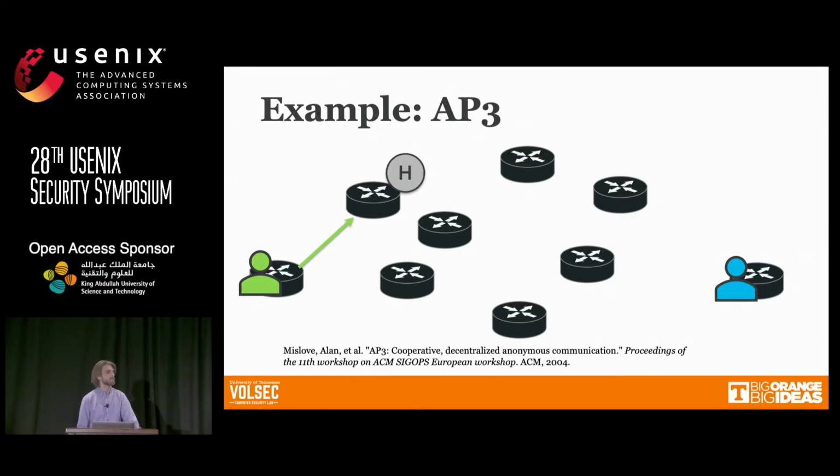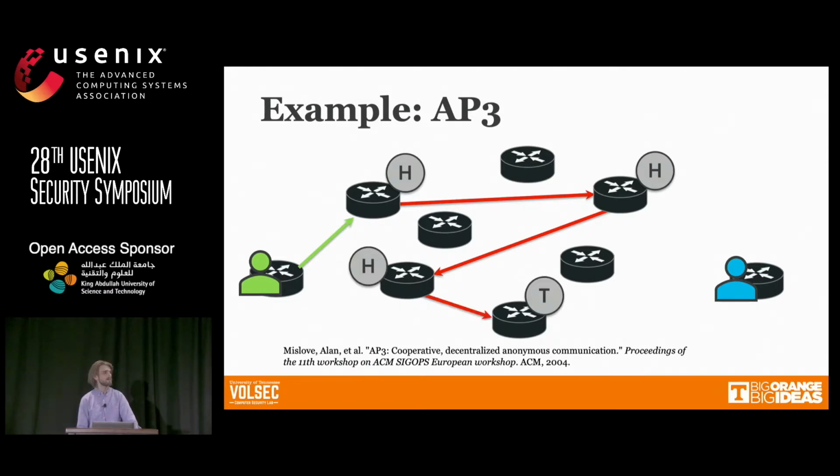So in this case, say the first node gets a heads on its coin flip, so it chooses to send that to a new random node. And this process continues through the network until, by chance, one node finally gets a tails, and so that node then sends the message to its actual recipient.